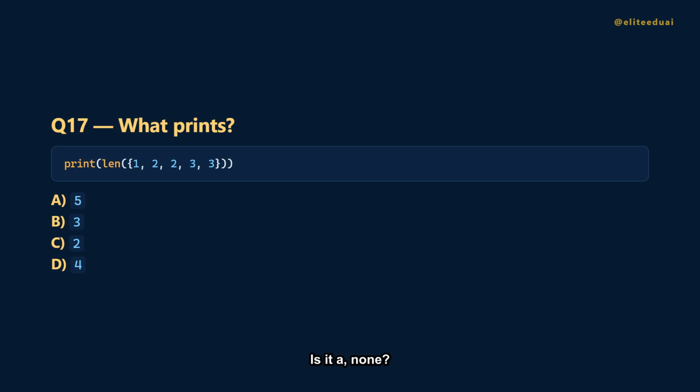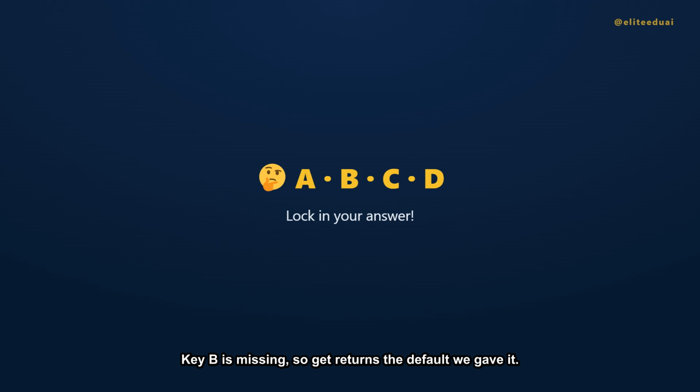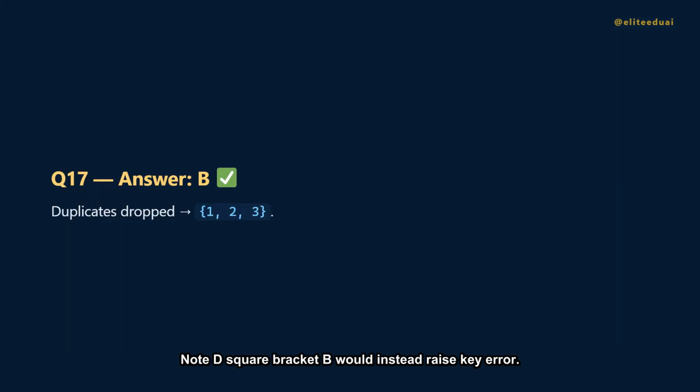Question 17. We build a set with repeated values, then take its length. Is it A, 5? B, 3? C, 2? Or D, 4? The answer is B, 3. A set drops duplicates, leaving 1, 2, 3, so its length is 3.